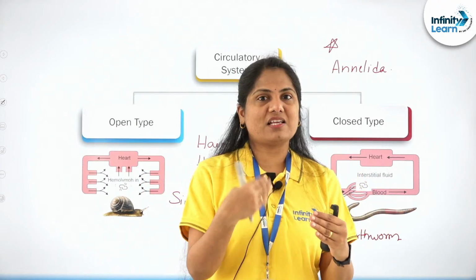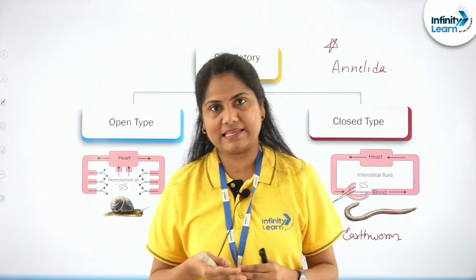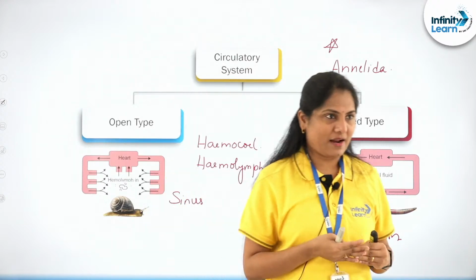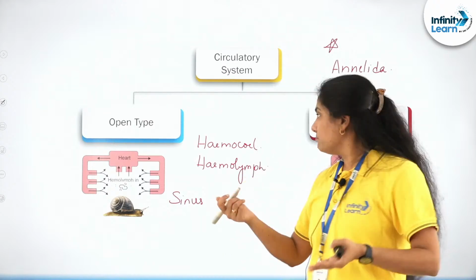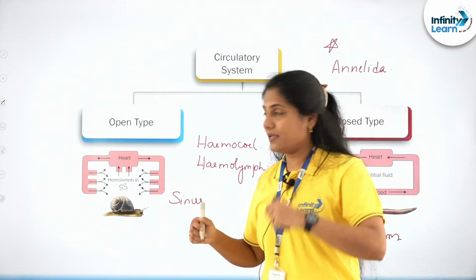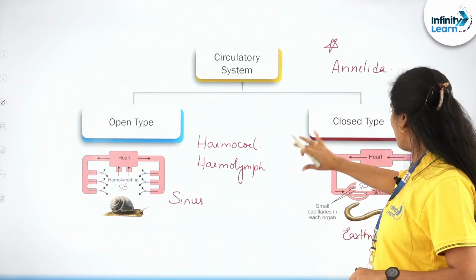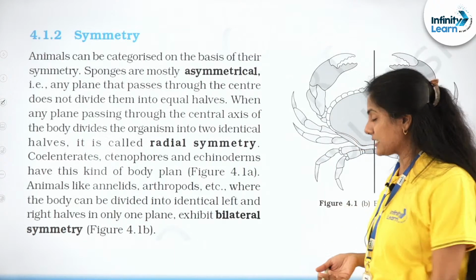Otherwise, although the rest are closed, you would still find a mixing of oxygenated and deoxygenated blood. So that is the advantage, rightly said by Ankita. Then we talk about the open and closed circulatory system, based on which organisms can also be classified.